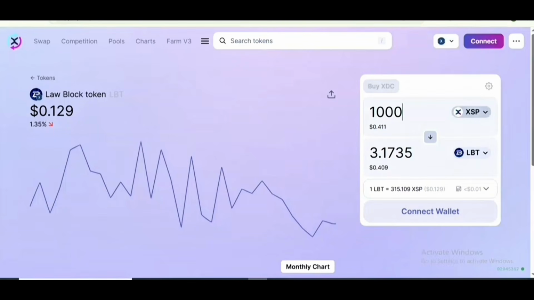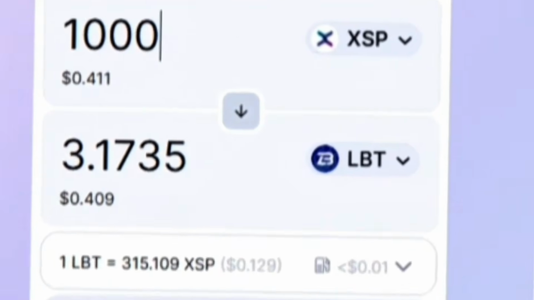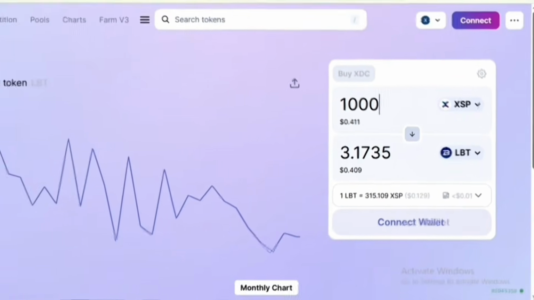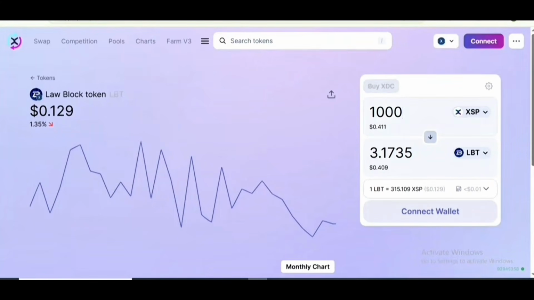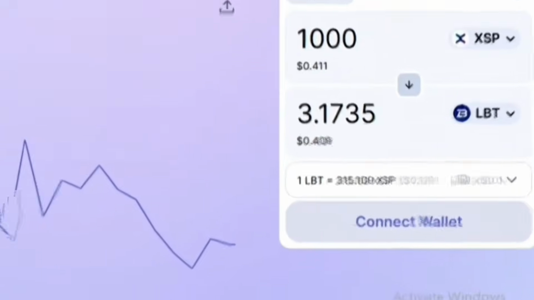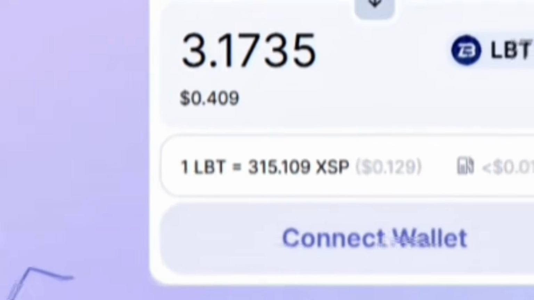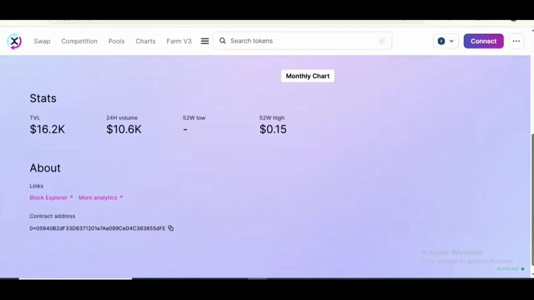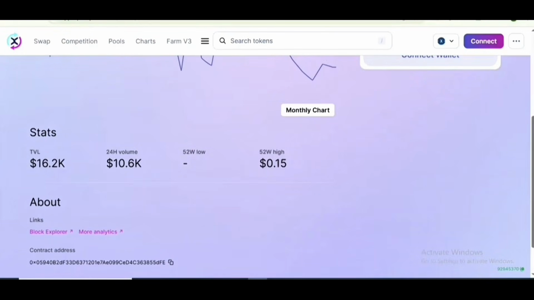If we have 1000 XSP, we can get 3.1735 LBT tokens. Here you can check the XSP price and the LBT price. 1 LBT is equal to 315.109 XSP. Here you can check the monthly chart and the stats of the LBT.